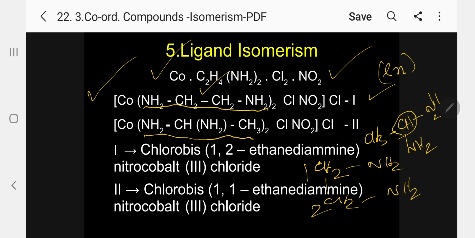Kindly follow. Example: the IUPAC name for the first one is chlorobis(1,2-ethanediamine)nitrocobalt(III) chloride. The second case is chlorobis(1,1-ethanediamine)nitrocobalt(III) chloride.